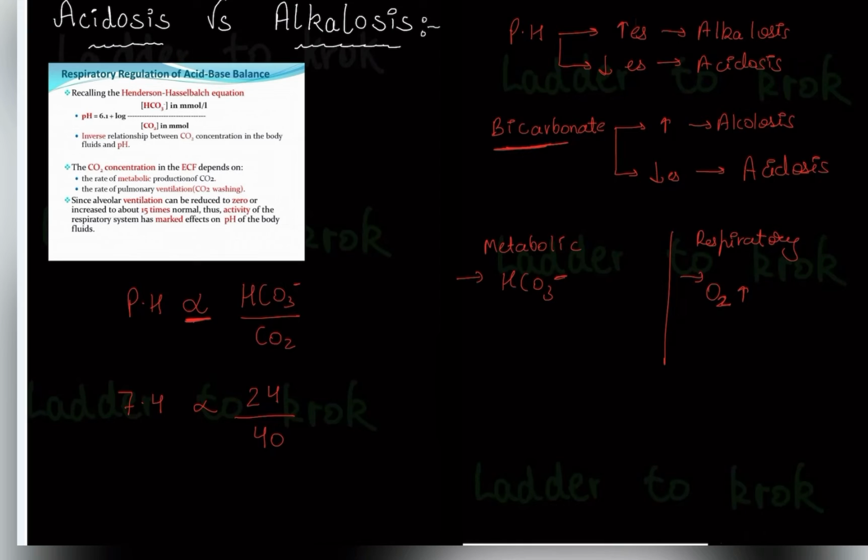Hyperventilation. Our body treats oxygen as a base. So whenever oxygen increases in your body, it will be respiratory alkalosis. And whenever carbon dioxide increases in our body, our body treats carbon dioxide as an acid. So whenever this acid increases, it will be respiratory